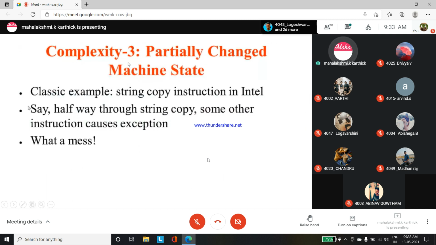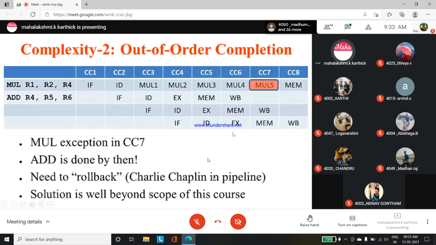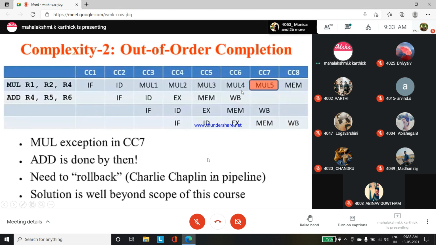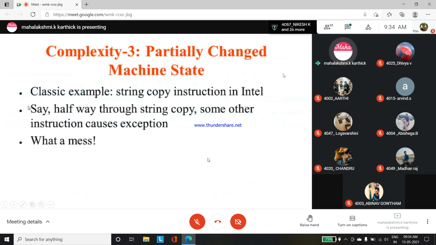So these are the complexities faced due to exceptions. How to remove this? Instead of depending on the pipelining concept, we can go for the superscalar concept. That is the next part of the unit.